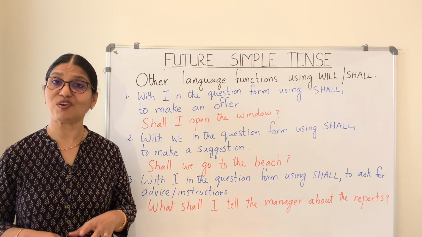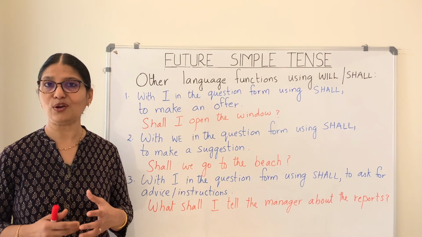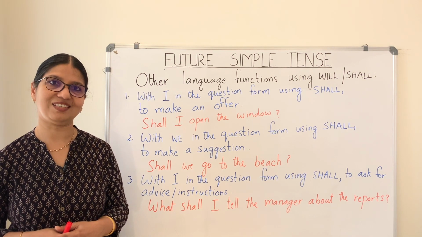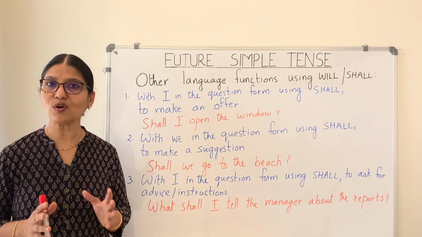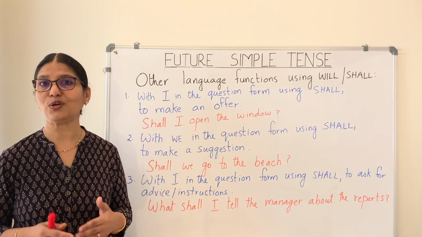Thus, by now, you have already learned how to use the modal auxiliary verb will in order to talk about a future action. But then the question is, can we also use the other modal auxiliary verb shall in order to denote future?